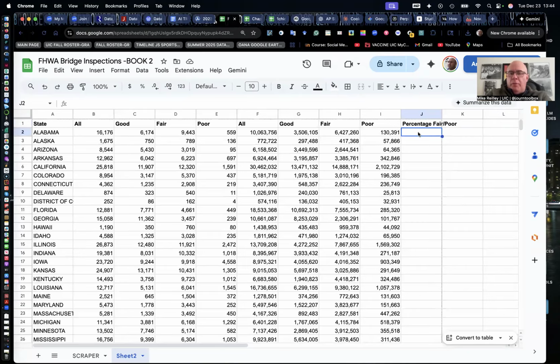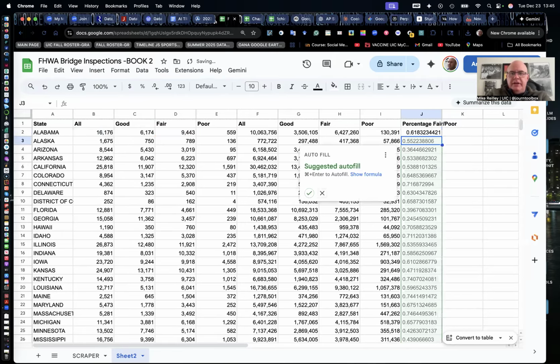And now I'm going to write a formula. Normally I would give this to you on your handout, but I want you to write this one yourself. So what we're going to do is add columns D and E and divide it by column B. So it's kind of like playing Battleship. D2 and E2 add together, divide by B2. So the formula looks like this: equal sign D2 plus E2 divided by B2. Okay.